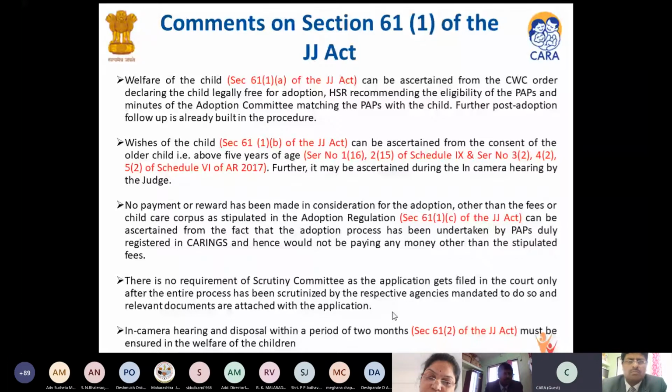At times we see there is a certain delay in the court procedures of obtaining a court order. In such cases, the rehabilitation of the child is delayed.